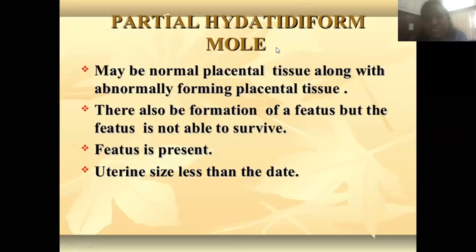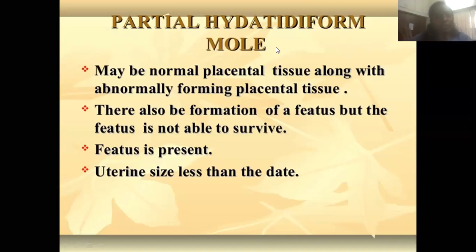What happens in this situation? In a normal pregnancy there is the placenta, then the fetus, then the umbilical cord and amniotic fluid, and the pregnancy continues. While in partial hydatidiform mole, half the part is filled with hydatidiform mole and the remaining part with the fetus.